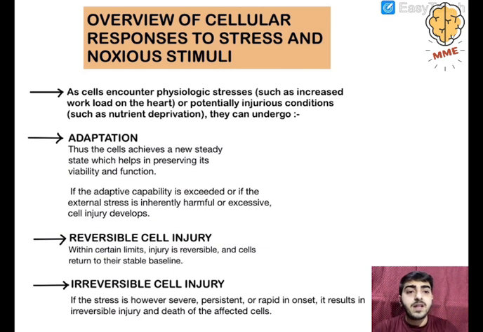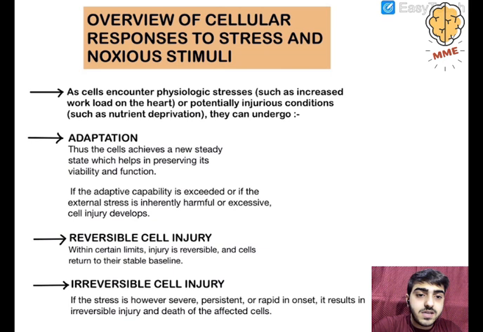Now there are two mechanisms of injury. One is reversible cell injury and the other is irreversible cell injury. In reversible injury, within certain limits, injury is reversible and cells return to their stable baseline. If the injury is limited, meaning the time span for which the injurious stimulus is acting on the cell is very small, it will cause injury but that injury will be reversible and the cells will return to their stable baseline.